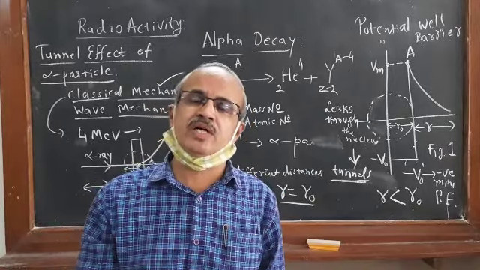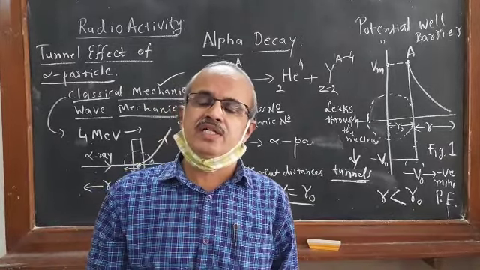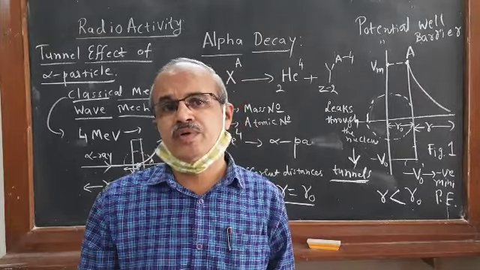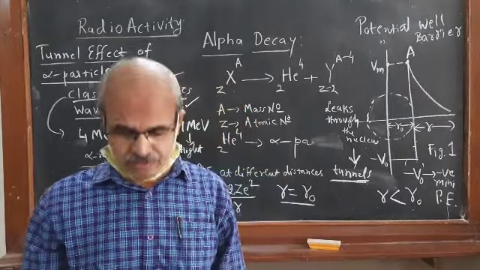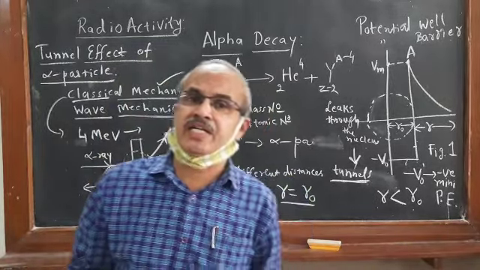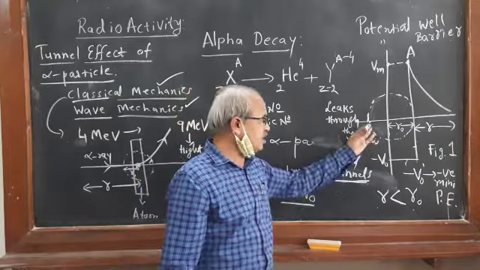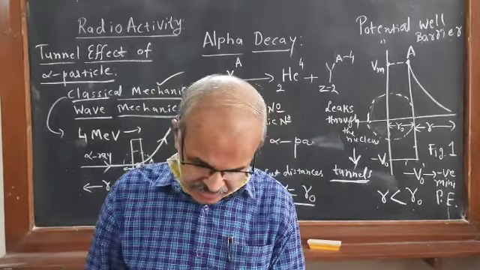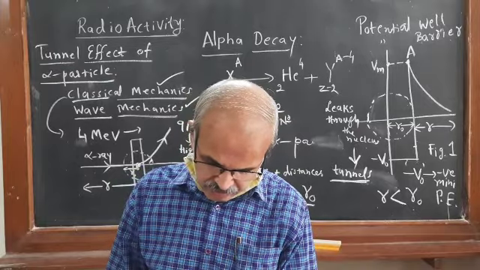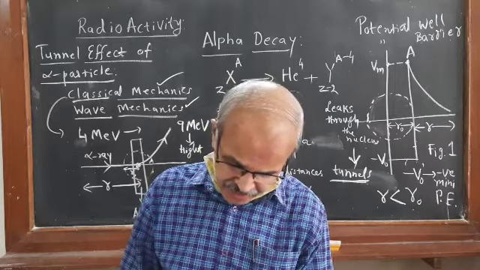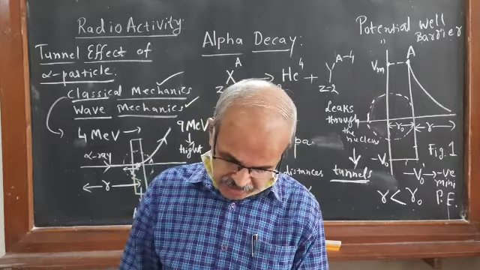In wave mechanics, it is taken in both forms, particle form and wave form. Because of wave nature, there is a large probability that the alpha particle can exist outside as well as inside the nucleus, and because of this wave nature, it can be reflected from the walls of the potential barrier and leaks through the nucleus sometimes.